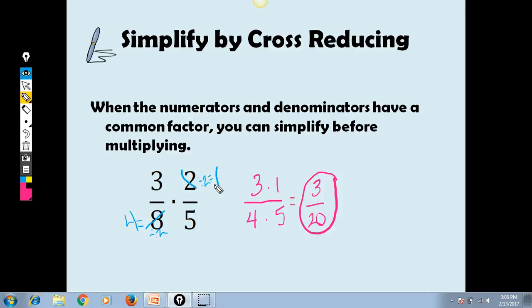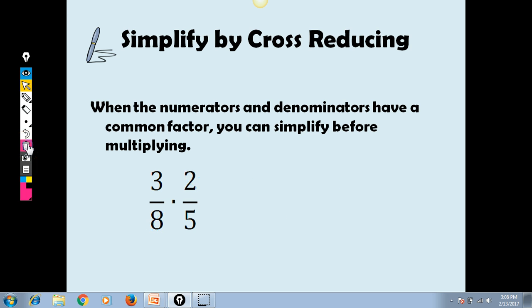And in that particular problem, it wasn't a huge time saver, but there are some where it really does end up being a huge time saver for you and kind of reduces the headache mess of trying to reduce fractions to simplest forms, which is sometimes, you know, a little bit tedious. So if you need to finish writing that down, please do, and we're going to give you an example problem where we can try another one of those, I think. But go ahead and finish writing that down. I'm going to hit trash, so if you need to pause it, do it right now. And then we'll go on to the next slide.